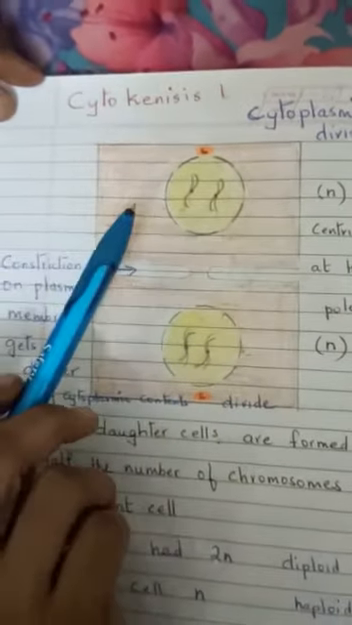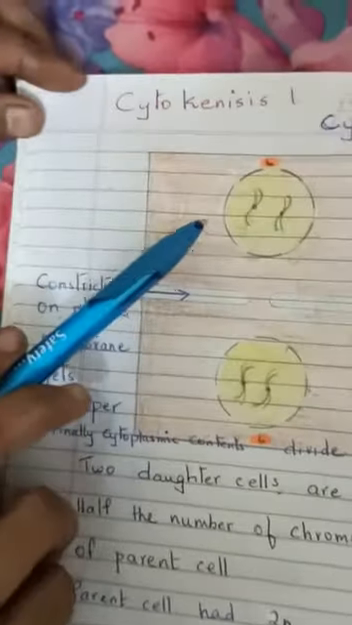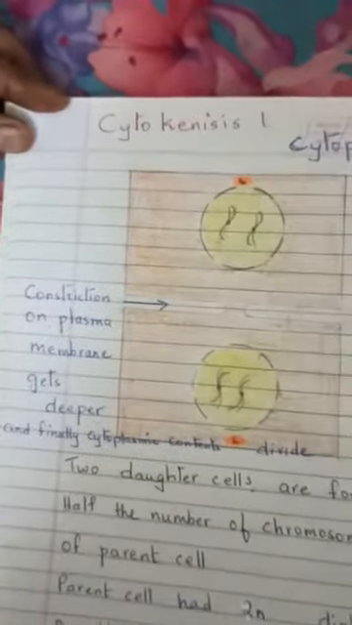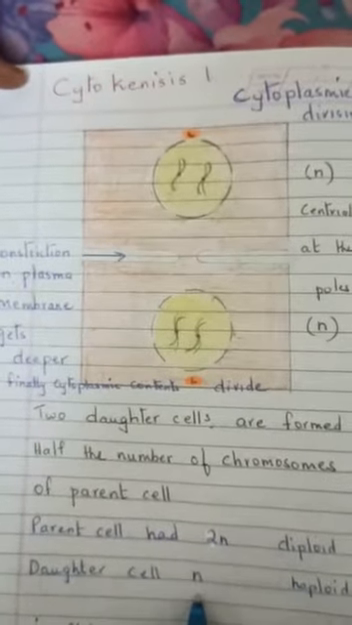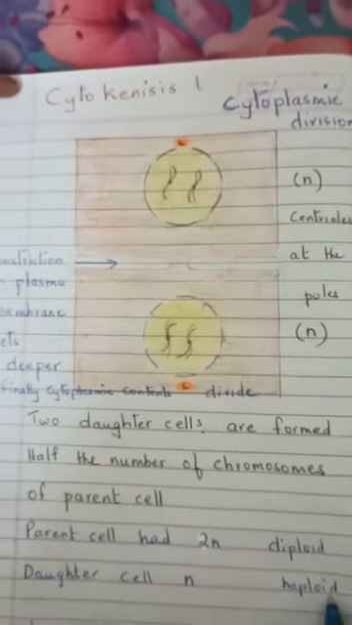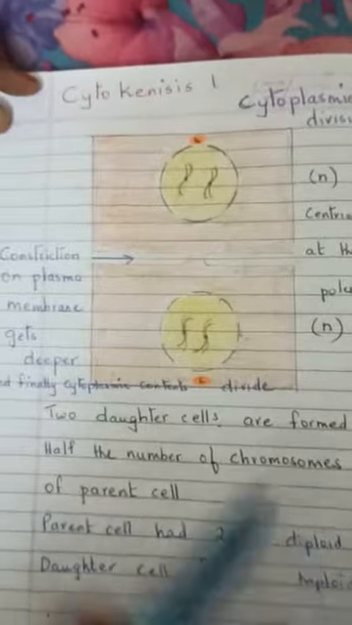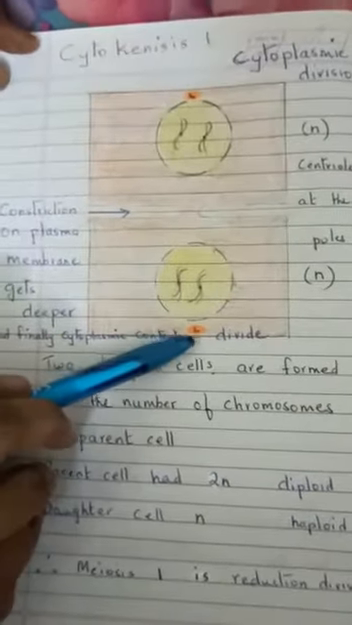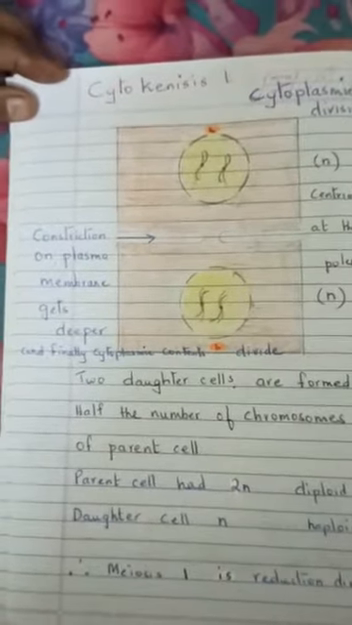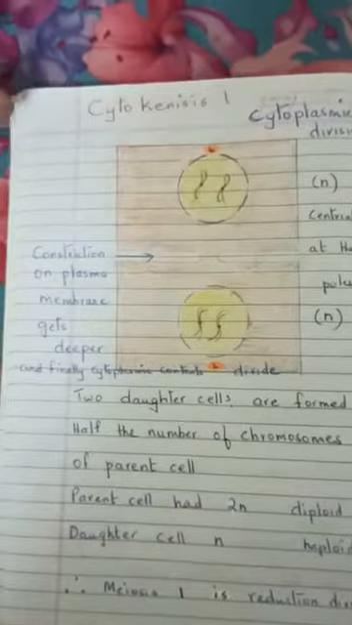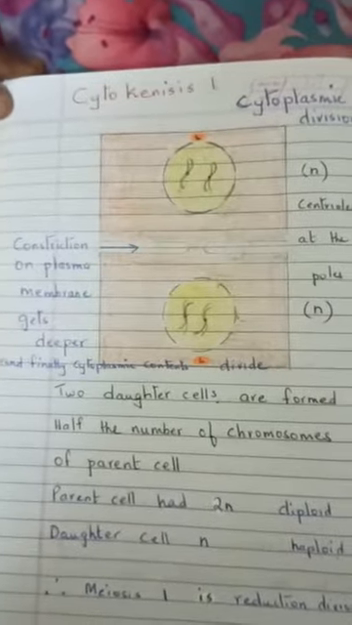Now the number of chromosomes is half. Parent cell had 2n, that is diploid. The daughter cell has n, that is haploid. The centrioles are still at the original position. They have not moved. Now meiosis 1, in short, is reduction division.